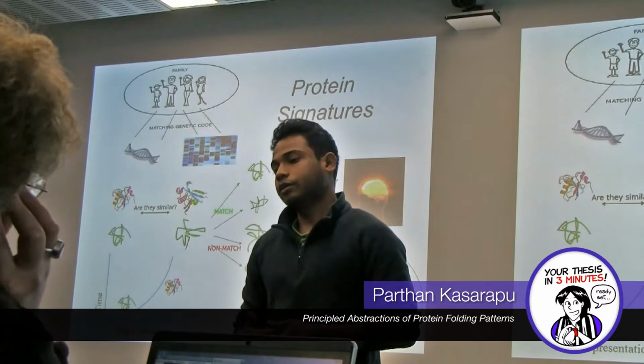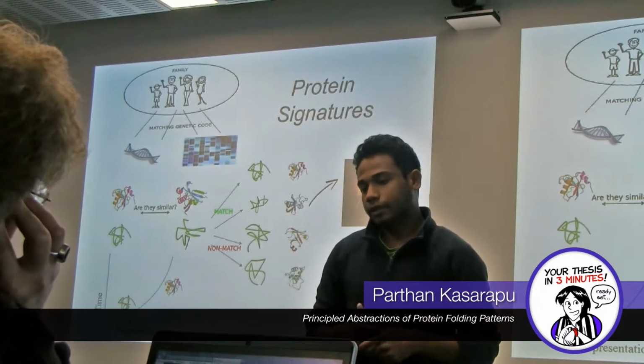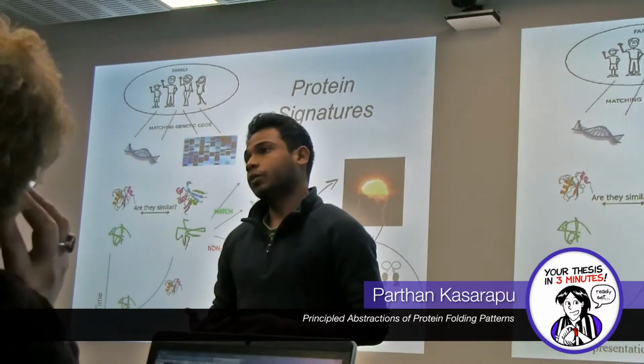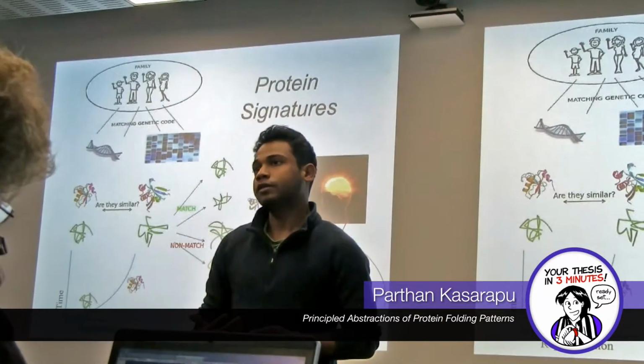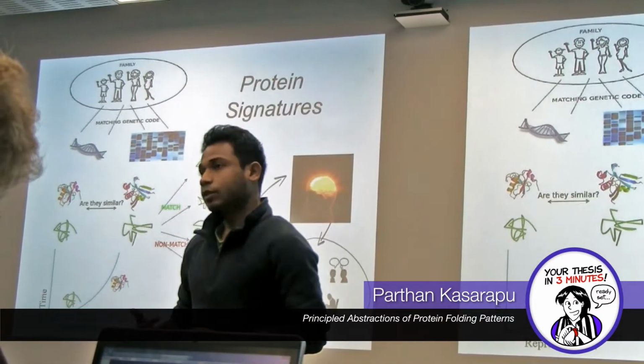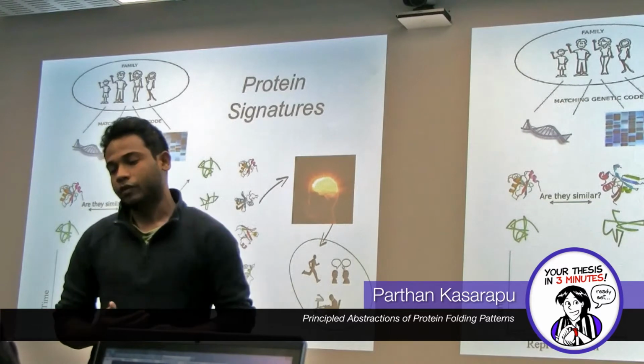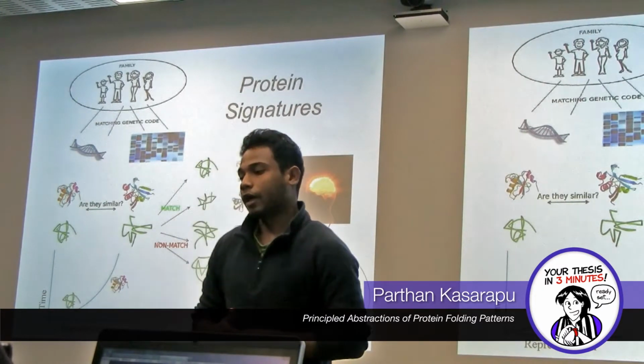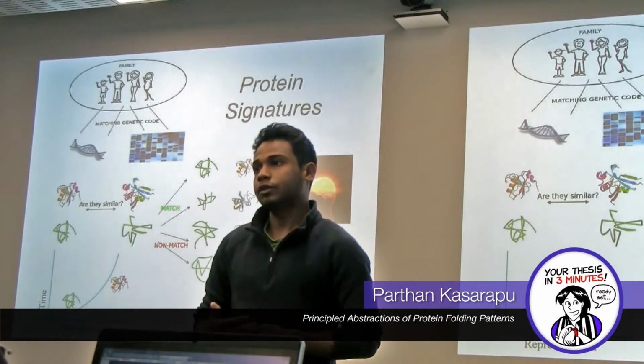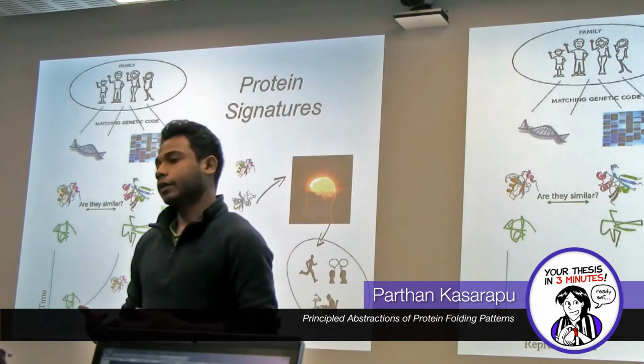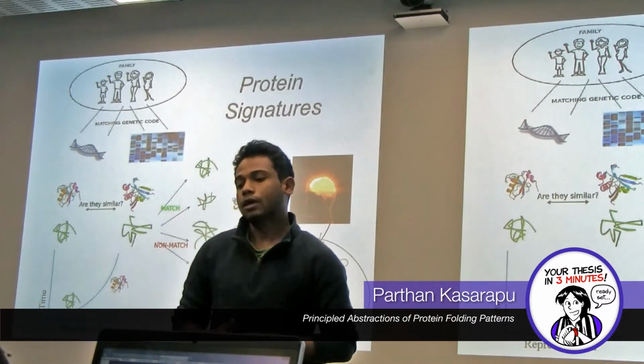Now, why is structure comparison important? Well, just like analyzing genetic codes can help in the early detection of certain hereditary diseases in families, analyzing similarities and differences between protein structures can help establish their evolutionary relationship and lead to the discovery of familial proteins, that is, proteins that belong to a similar class.